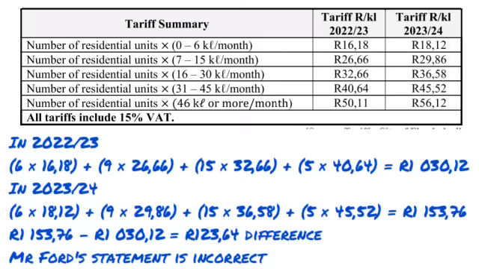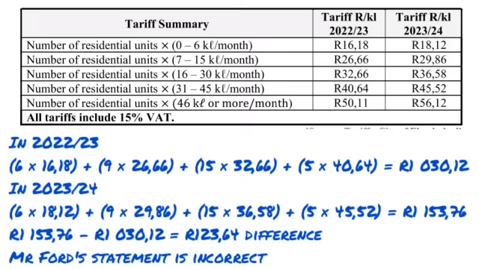So to get that, you take the total for 2024, you minus the total for 2023. So the total for 2024, 1,153 minus the 1,030, and it gives me 123 and 64 cents as a difference. So that means that Mr. Ford's statement is incorrect. We have another video on this very channel on tariff systems, how to calculate tariff systems.